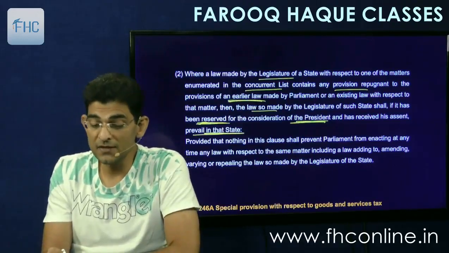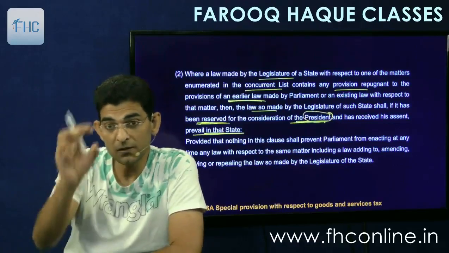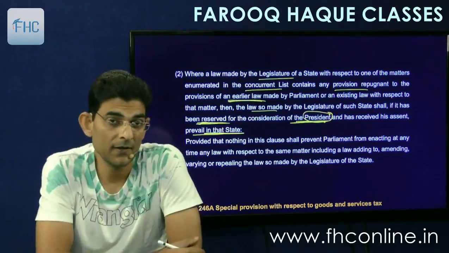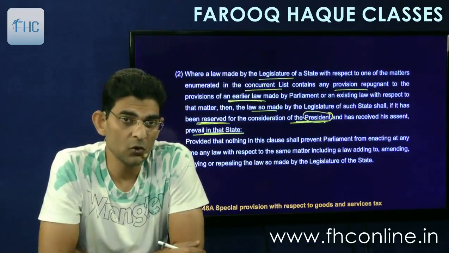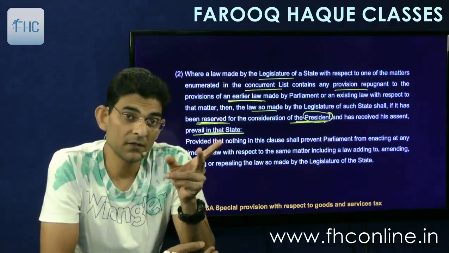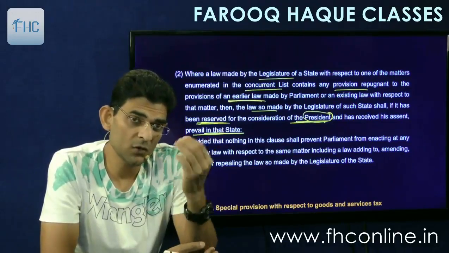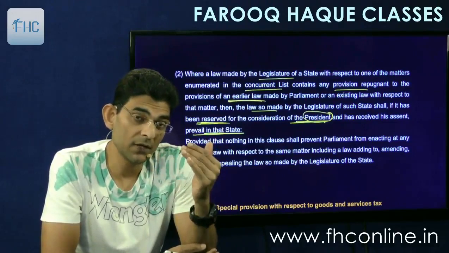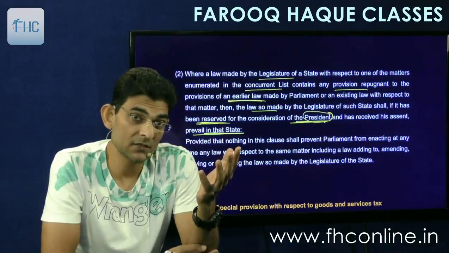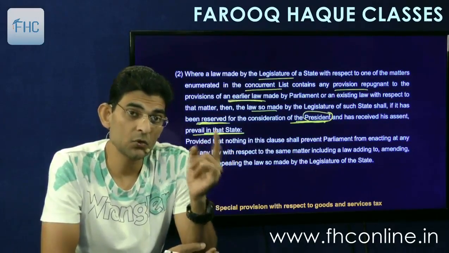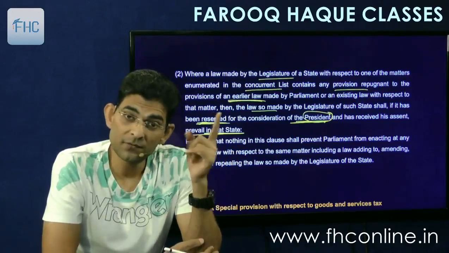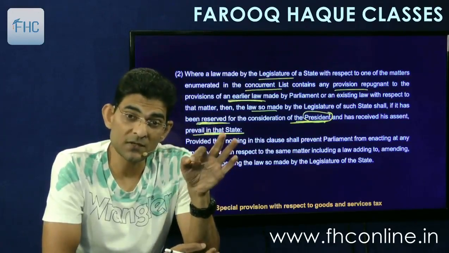Means if the president has given his assent to that particular point, like the central government may have made a different law, and the state wants to differ on some point, they want to make a different kind of law. So in that case what they can do is take special permission from the president.